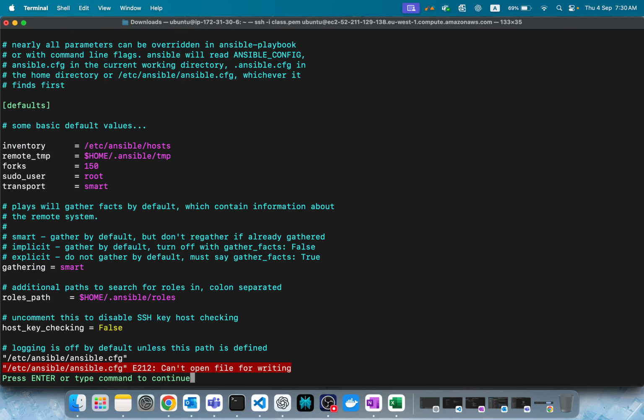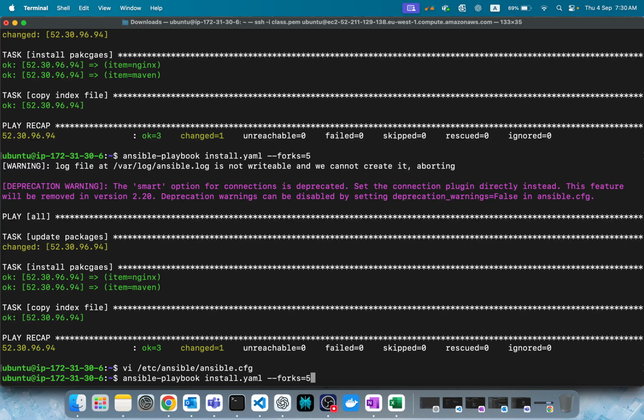You don't need to pass forks here, because it's available in the configuration. If it is commented out in the configuration, you have to pass it like this, --forks or -f. The -f option is also there, and that is also fine. Nothing wrong in that. You can pass it on the command line, or you can define it in the configuration file, all are the same. This is fine.